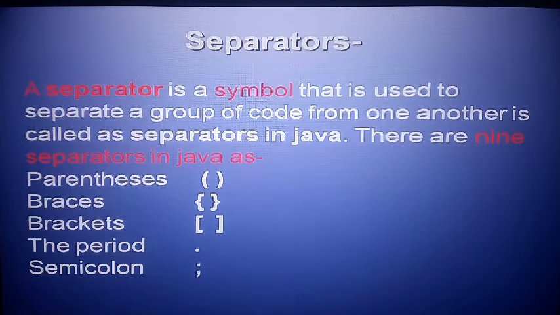Braces, 2 separators, opening and closing. Brackets, opening and closing, 2 separators, total 6. And period, semicolon, colon. So total number of separators is 9.